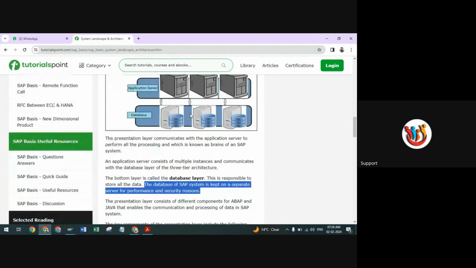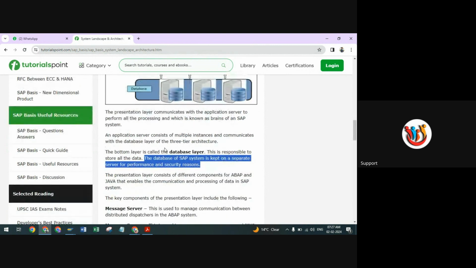Okay, then we can go for the presentation layer. Presentation layer communicates with your application server to perform all the processing, which is known as the brain of your SAP system. Next one is your application server, which consists of multiple instances and communicates with your database layer for the three tier architecture here. And finally, the bottom layer is called the database layer. Here it is responsible to store all the data, which is kept on a separate server for performance and security purposes. So this is the three tier architecture of the SAP here.